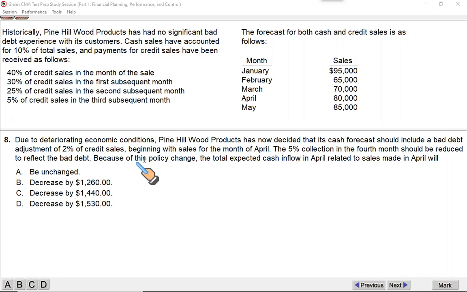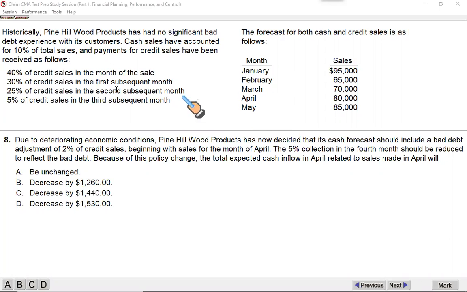Now, because of this policy change, the total expected cash inflow in April related to sales made in April. What you sold in April, 40% of that will be collected within April, credit sales. 30% will be collected in May, 25% will be collected in June, and then the remaining 3% will be collected in July.